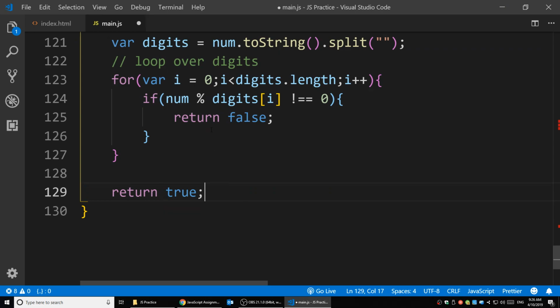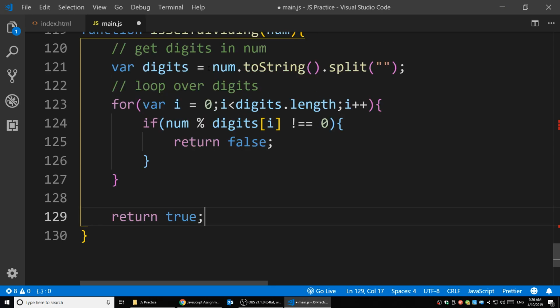Let's take a look at a real example. If num equals 128, the digits are going to be 1, 2, and 8. So variable i equals 0, when i is smaller than digits length, smaller than 3, i plus plus, right? So if 128 modulo 1 is not equal to 0, it's going to return false.